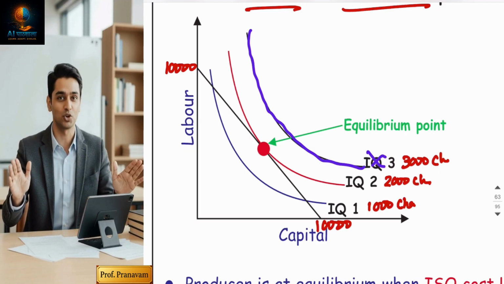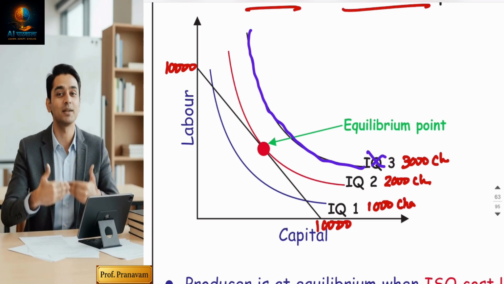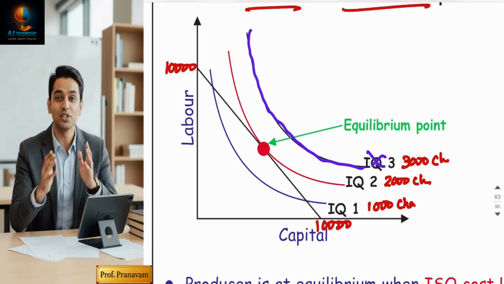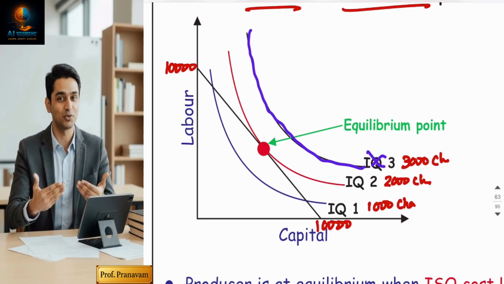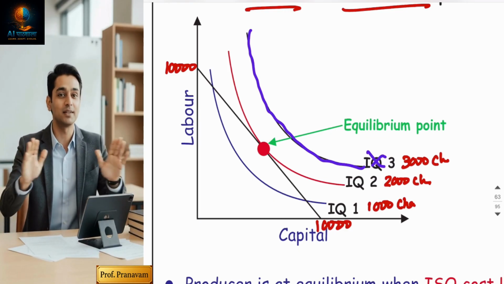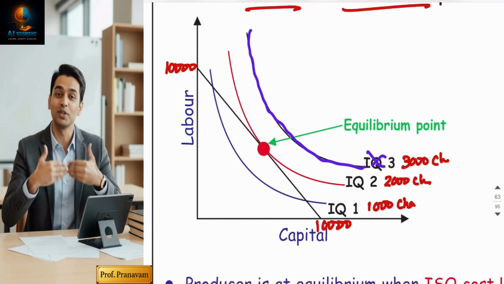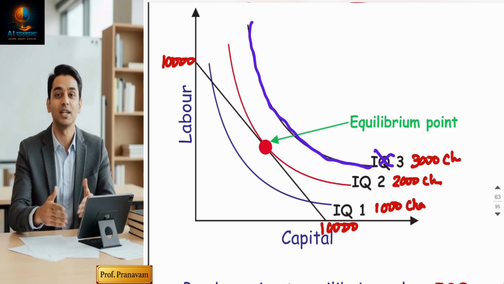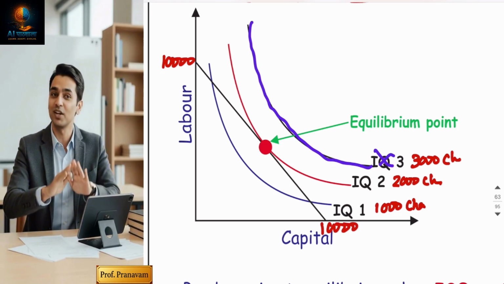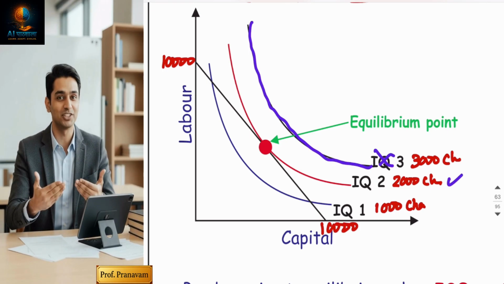Ignore it. If you want to produce 3,000 chocolates, your cost should increase, which means your cost line should shift to the right. But in the given position, my budget is 10,000. So the producer wishes to produce on IQ3, but he will not be able to. Skip it. Now you have two options, IQ2 and IQ1. Both are within the budget. So a producer will obviously produce 2,000 chocolates.